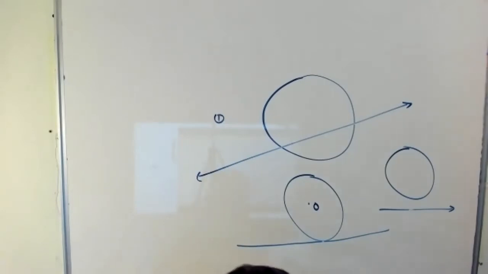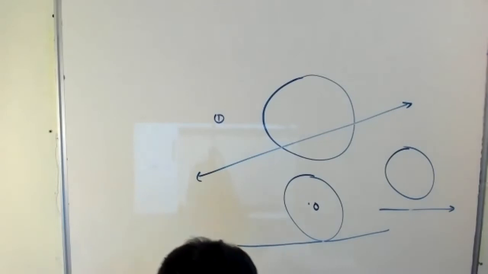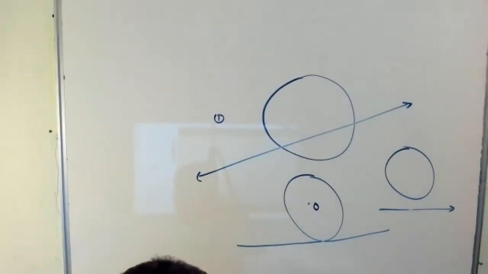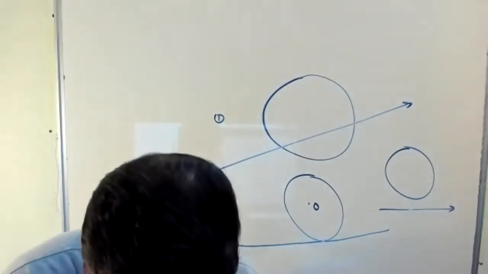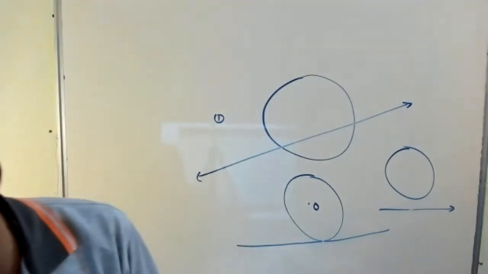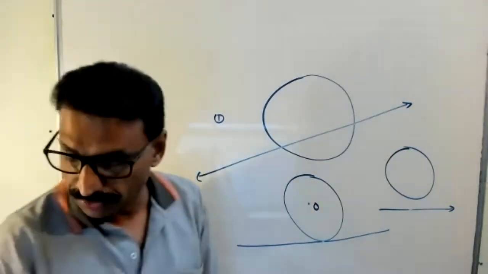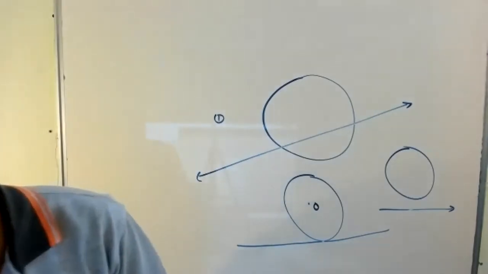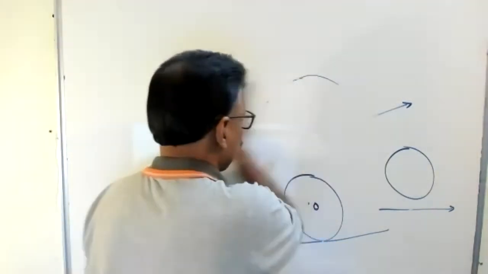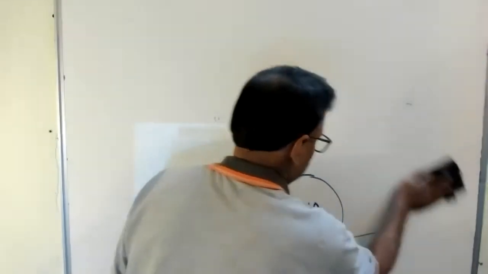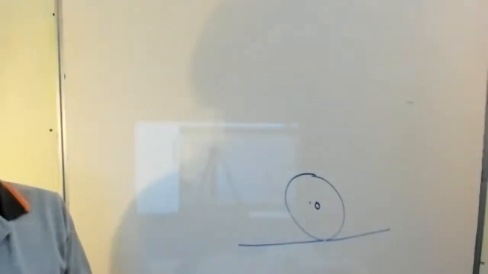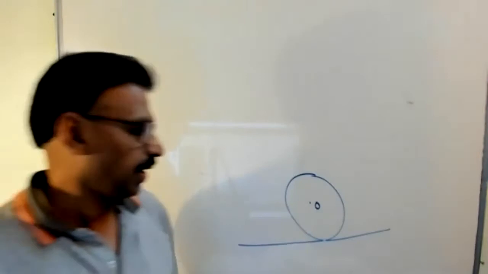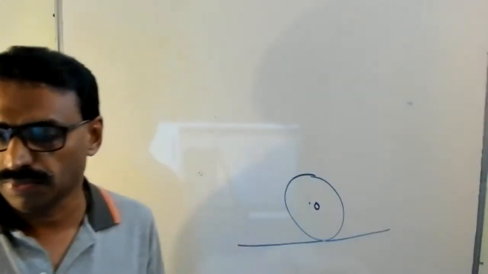Second one, a line which intersects a circle. You draw the first one, Ramsha. This is the first figure for a tangent, because there is just one point of contact.